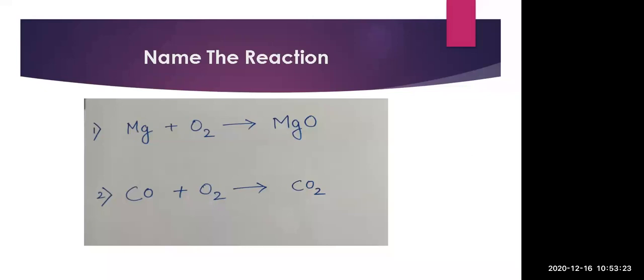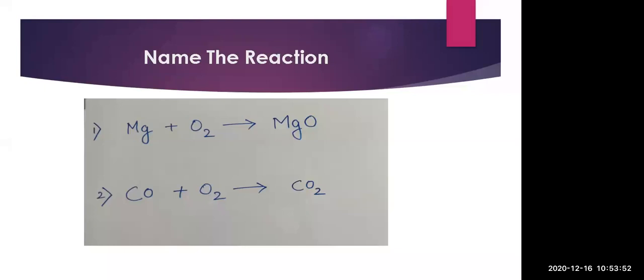Now here you can see Mg plus O2. Here reactants are 2 and the product which we are getting is 1. Now always remember, in a combination reaction, reactants will be 2 and product is 1. Whereas decomposition is the reverse of it, where the reactant is 1 and the products are 2.